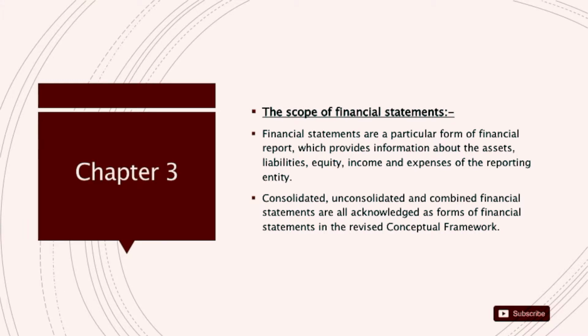Basically, it covers all the elements of financial statements, because assets, liabilities, equity, income, and expenses are primarily what we call the elements of the financial statements. So any report which provides this information is called a financial statement. And we may have a defined level of financial statement based on a standard like IAS 1. So it provides a definition of what we can say as financial statements.